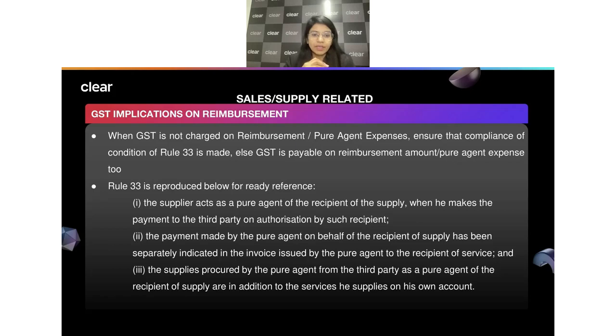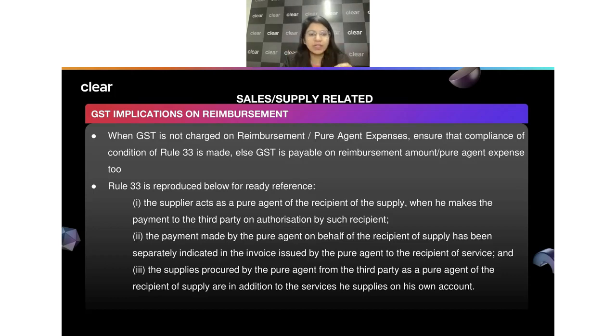So this was something, and in the same way we may have certain thing called reimbursement. Many times we say, okay, anyhow this is my reimbursement, I was not liable to pay any GST on top of it. But again, please look into this transition very carefully. If there was certain reimbursement, we understand that you don't have to pay any taxes, but to be covered under that there is a concept of pure agent, right?